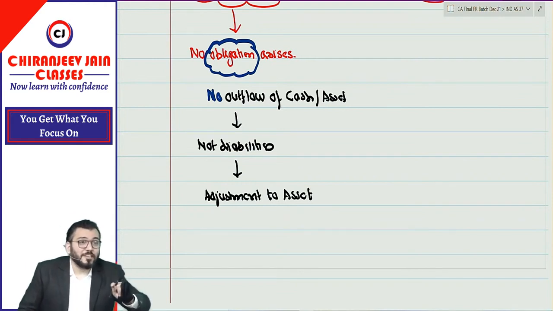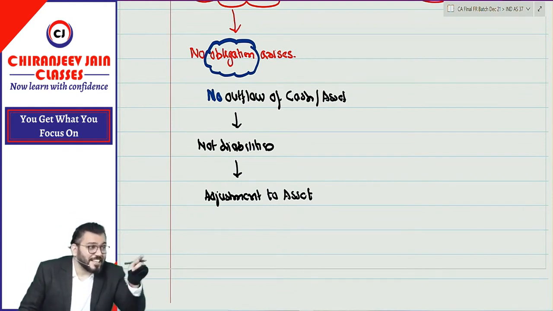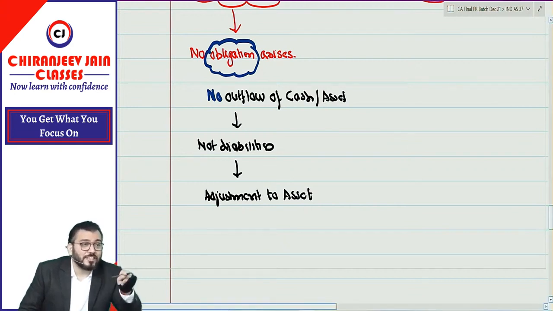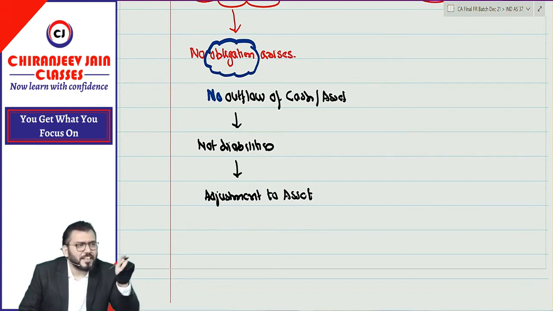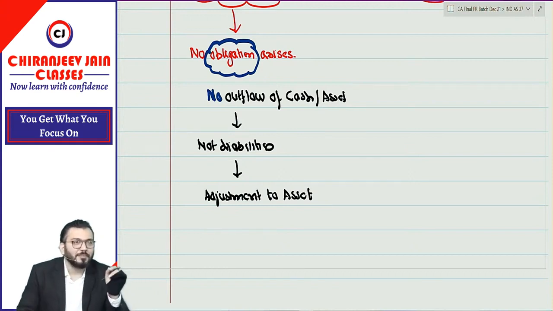So it means whenever you are recognizing any expected expenses arising from past event, which is decline in the value of asset, you are not recognizing any liability. Am I right or not? Correct? I think in CA Inter you have done provision for decline in the value of investment as per AS 13. Long term investment, permanent decline. You have done or not?